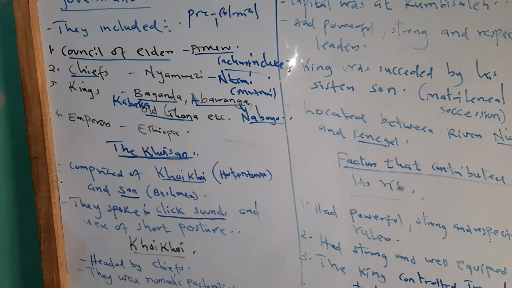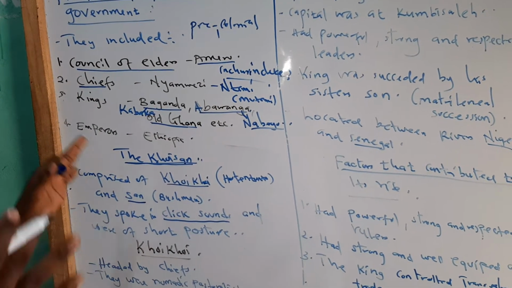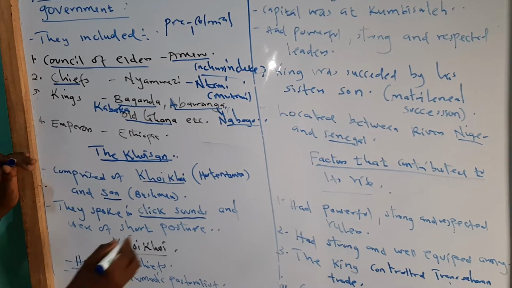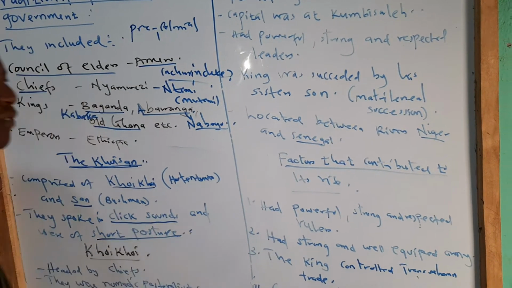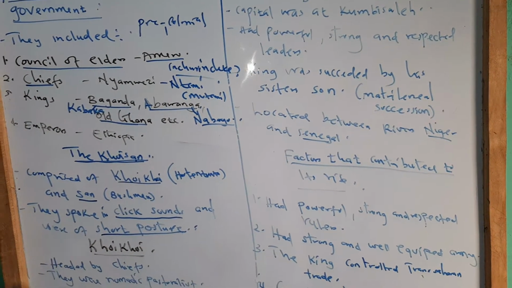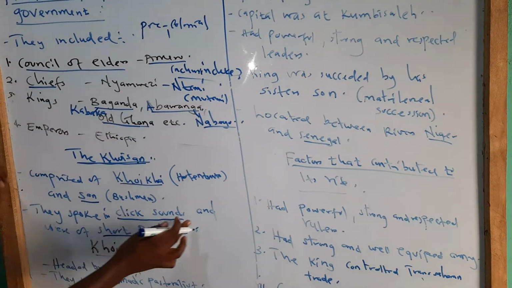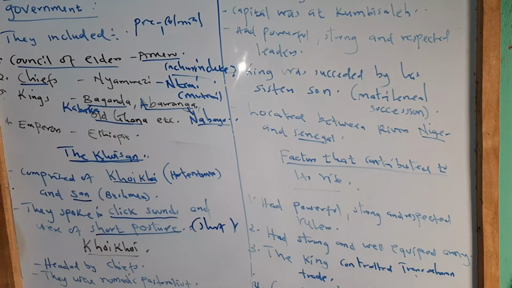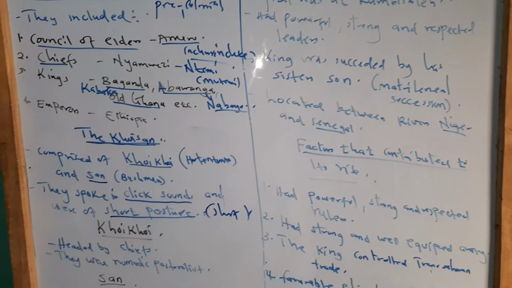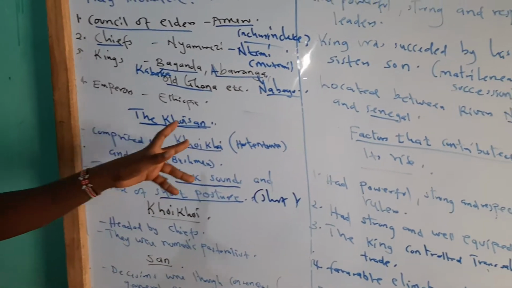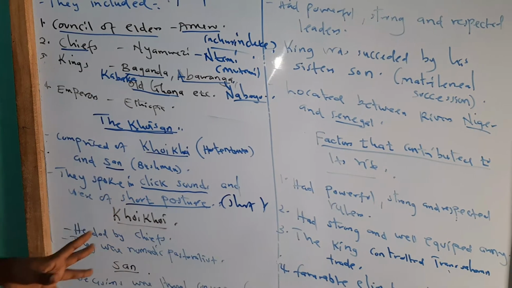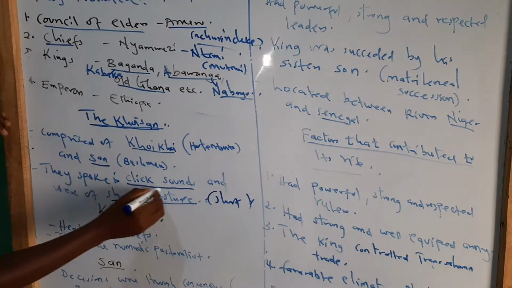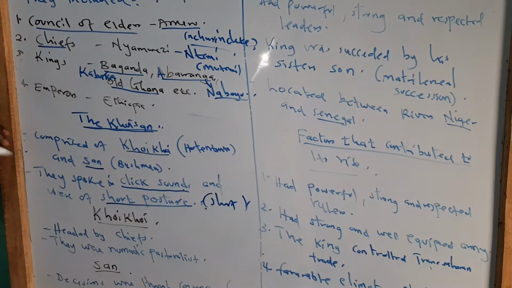Then one of the other things that is similar between these people, the Khoikhoi and San, the Hottentots and Bushmen, is that they are of short stature, meaning they are very short. So they used the click sounds, and also they are very short. That is two similarities that you can identify in these people who are Khoisan, comprising Khoikhoi and San. Let's now look at some differences between the Khoikhoi and San. This is the similarity here: click sound and also short stature. This is the similarity between the two communities.